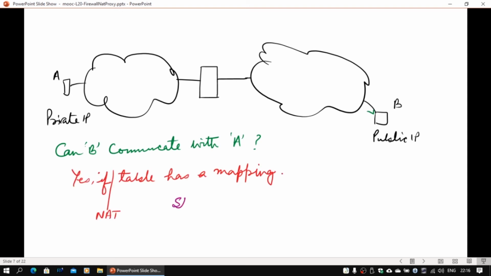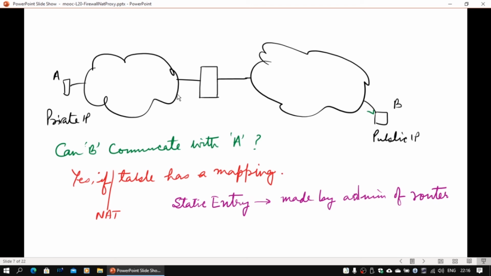Now the question is, if A is there, A has not communicated to anybody, and there is another node outside which would like to talk back to A. This would like to set up a connection to A. Can it do it? If it tries sending a packet back to A, what is going to happen?